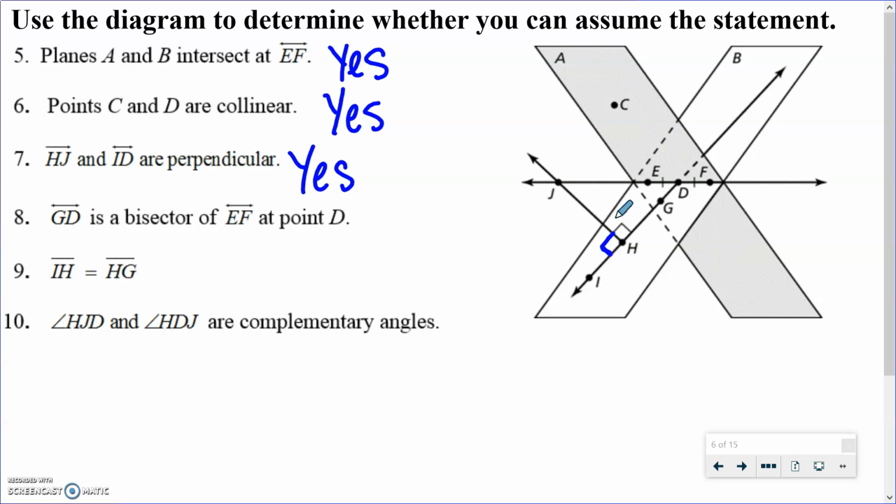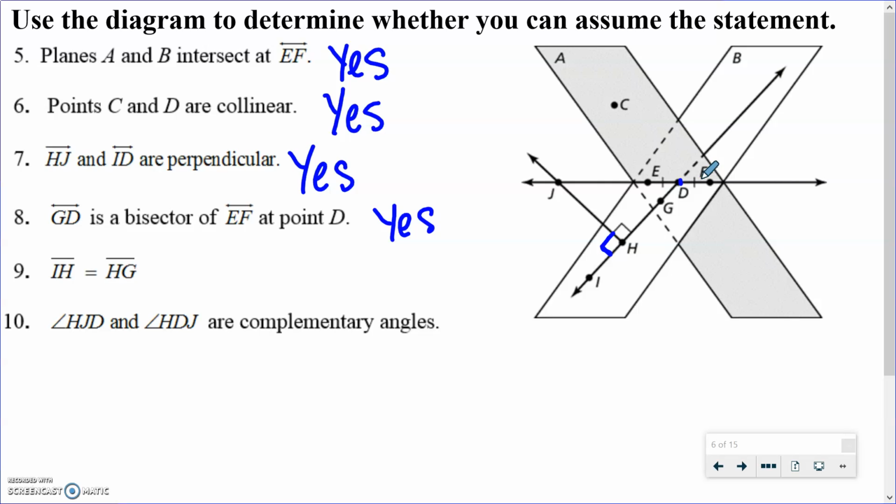All right, so let's look next. We have GD is a bisector of EF at point D. The answer to that is also yes, and that's because of these little lines here that mark, that say that ED is congruent to DF. Okay, if those little lines weren't there to mark that those 2 pieces were congruent, we could not say that it was the bisector. But we know that it is the bisector because those 2 marks are there.